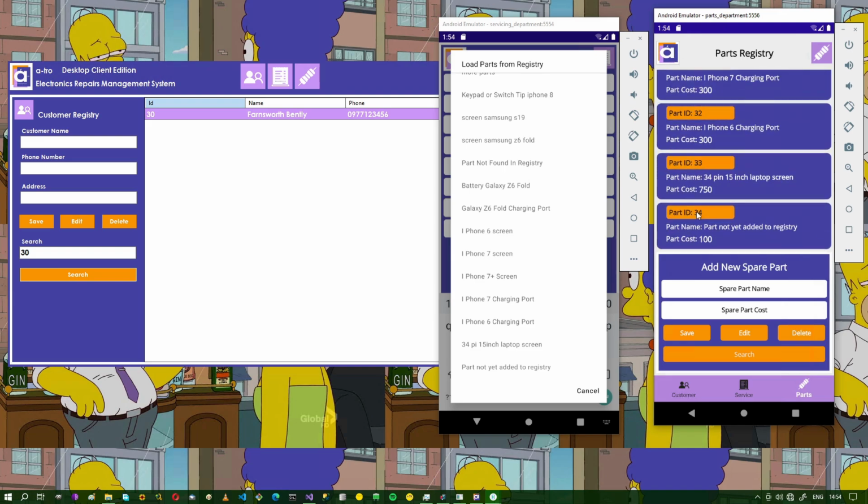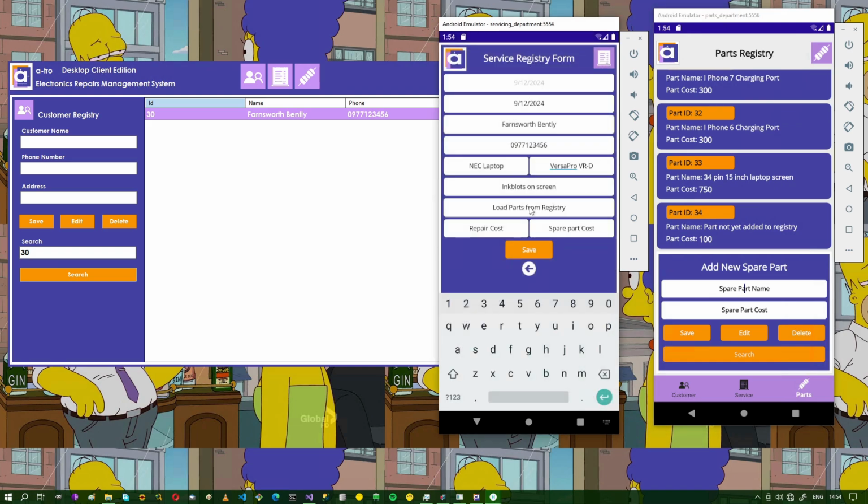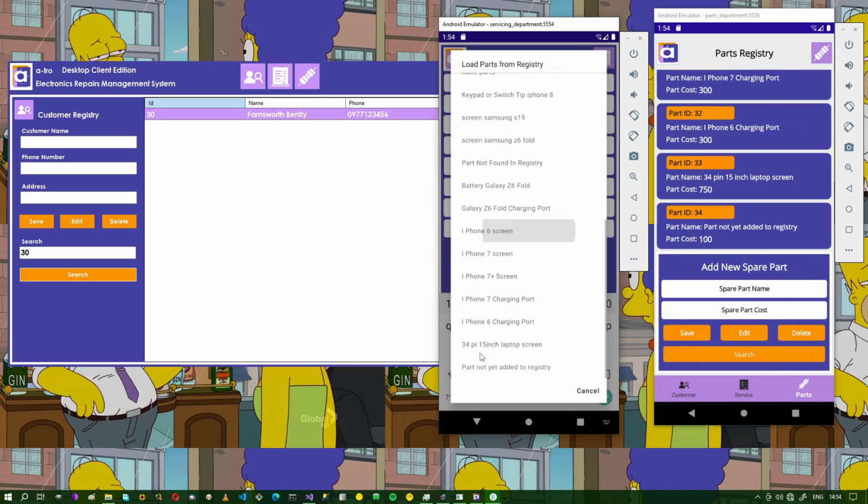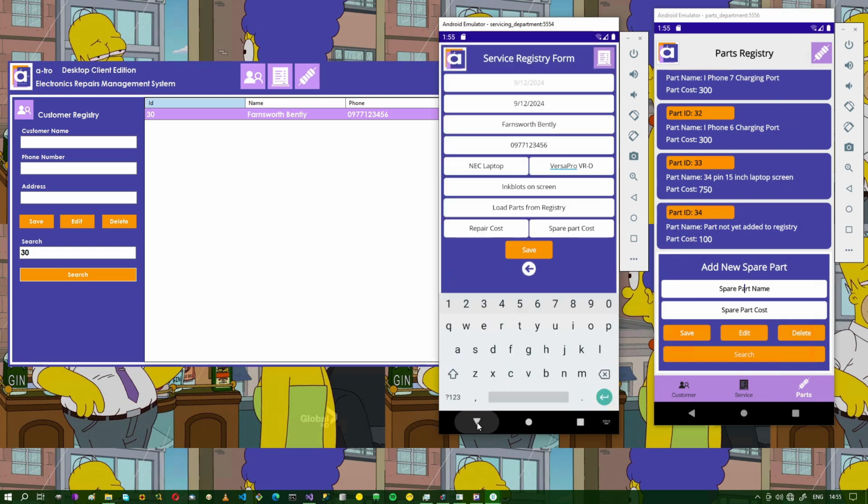Let's just see. 34 pin 15-inch laptop screen. So let's come here and load that data again. Okay, that's all done.